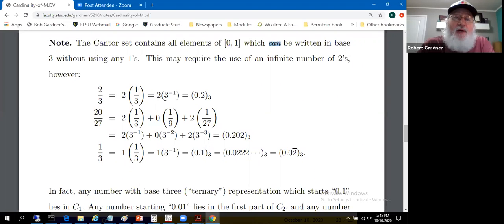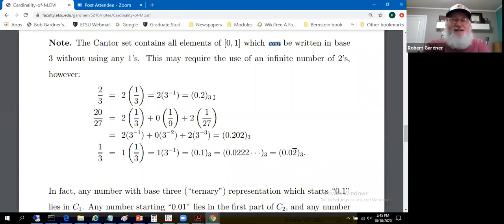In this case, 3 to the negative 1 for 2/3. 2/3 is 2 times 1/3. That's 2 times 3 to the negative 1. So the first digit in the base 3 representation, deci implies 10, so let me abuse the verbiage a little bit, but we get 0.2 base 3 as the ternary decimal representation of 2/3.